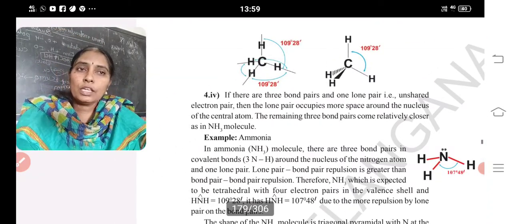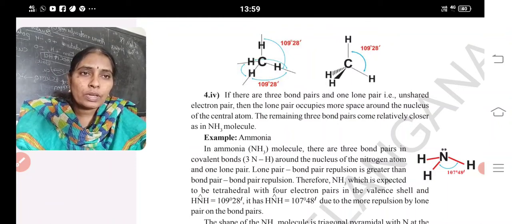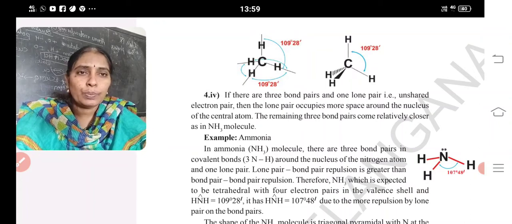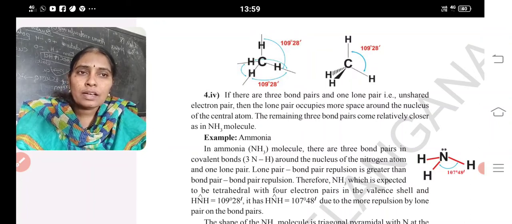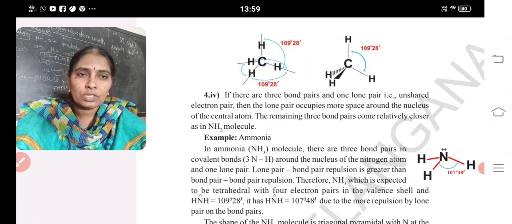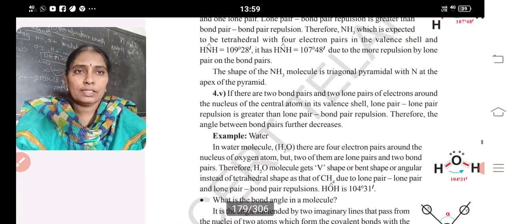If there are 3 bond pairs and 1 lone pair, then it is said to be an ammonia molecule, and the lone pair occupies more space. So in ammonia there are 3 bond pairs in covalent bonds around the nucleus of nitrogen and 1 lone pair on the nitrogen. So the bond pair and lone pair repulsion is greater. Due to that, the bond angle is decreased to 107 degrees 48 minutes. Maybe there is a slight change in the shape also.